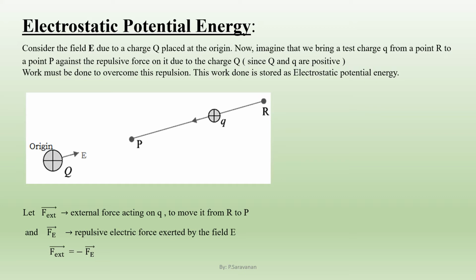So, from the picture we come to know that F external is the external force acting on small q to move it from R to P, and Fe is the repulsive force exerted by the electric field E. So F external must be equal to minus Fe.